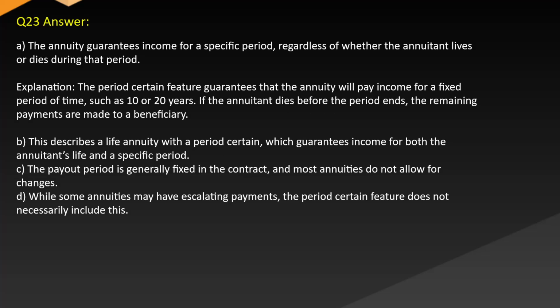Answer. A. The annuity guarantees income for a specific period, regardless of whether the annuitant lives or dies during that period. Explanation. The period certain feature guarantees that the annuity will pay income for a fixed period of time, such as 10 or 20 years. If the annuitant dies before the period ends, the remaining payments are made to a beneficiary. B. This describes a life annuity with a period certain, which guarantees income for both the annuitant's life and a specific period. C. The payout period is generally fixed in the contract and most annuities do not allow for changes. D. While some annuities may have escalating payments, the period certain feature does not necessarily include this.